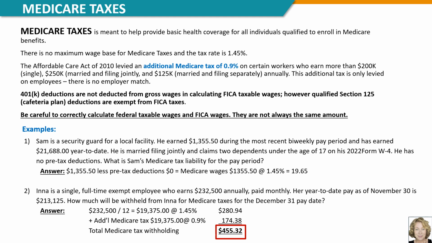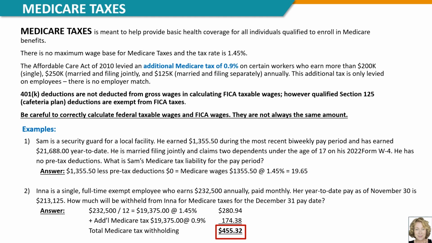So this is an example where an employee is subject to the additional 0.9% Medicare tax withholding. So the first step is to calculate the regular Medicare tax withholding by first dividing the annual salary by 12, because Ina is paid monthly, and then multiplying the result of $19,375 by 1.45%, which is $280.94.